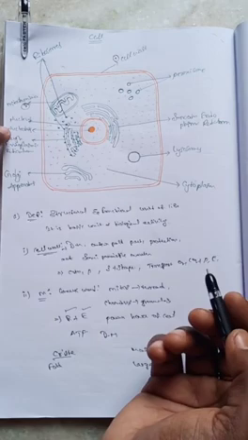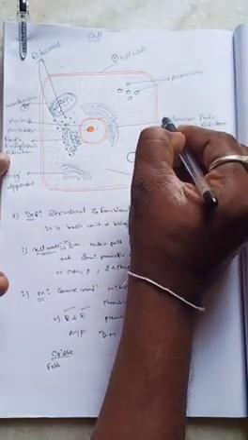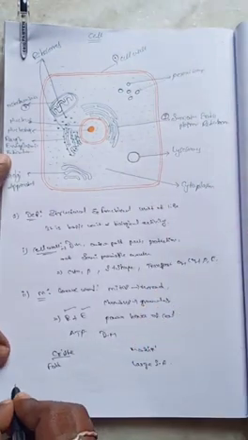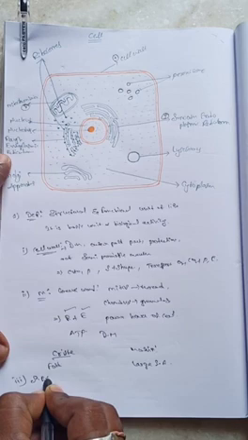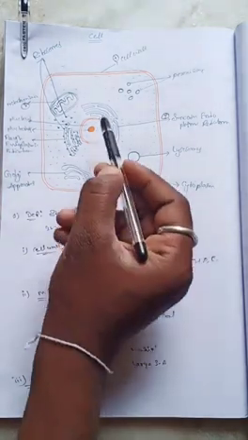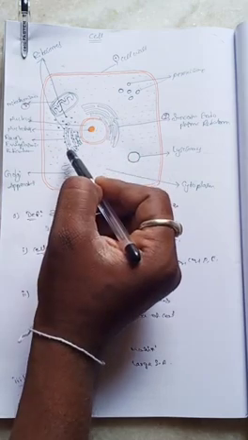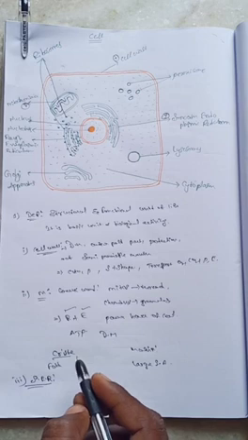The next one, number 3, is the smooth endoplasmic reticulum. The endoplasmic reticulum is classified into two types: smooth endoplasmic reticulum and rough endoplasmic reticulum. What is the smooth endoplasmic reticulum?